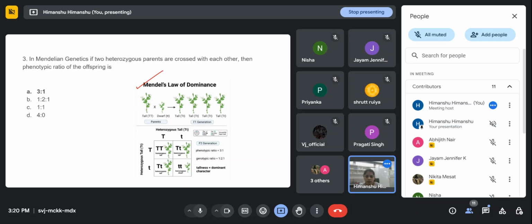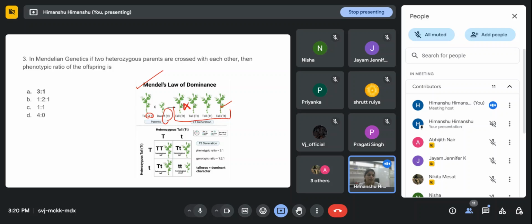He crossed the homozygous tall and dwarf plants, and in the F1 generation all the plants were tall.